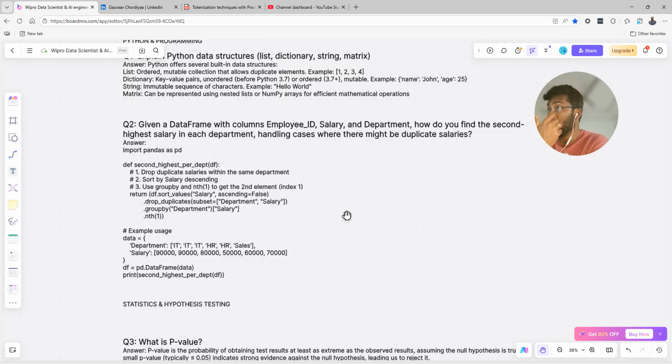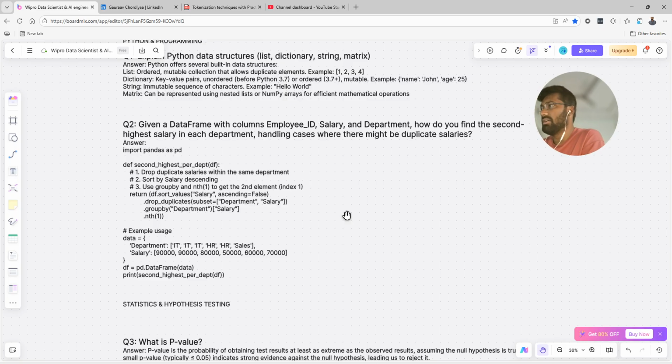So you import a library called pandas. Pandas is a library which is used for data manipulation. We create a def as a function, get the second highest salary per department, and we provide our data frame. Now in that function we write the code.